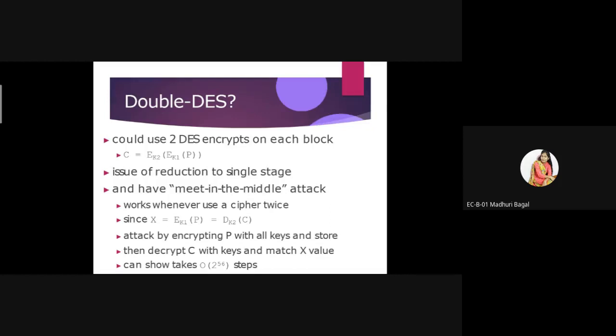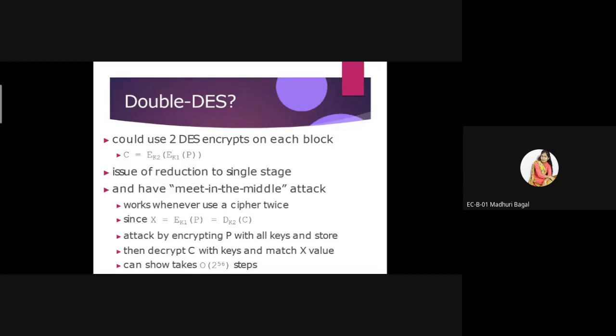First we perform the encryption using key K1 on the plain text, and after that we apply the key K2 and again perform the encryption. Two times we perform the encryption, so that is called double DES.